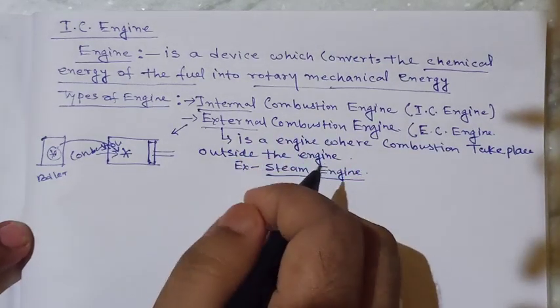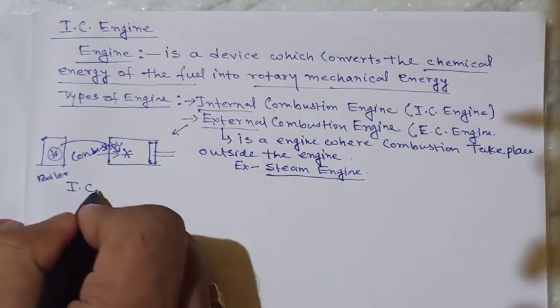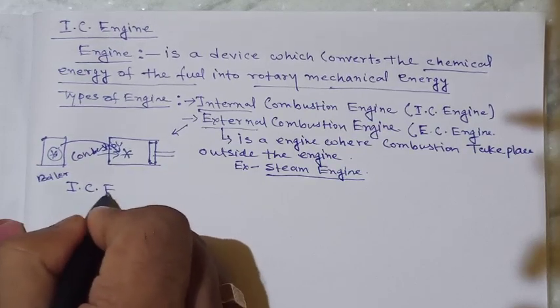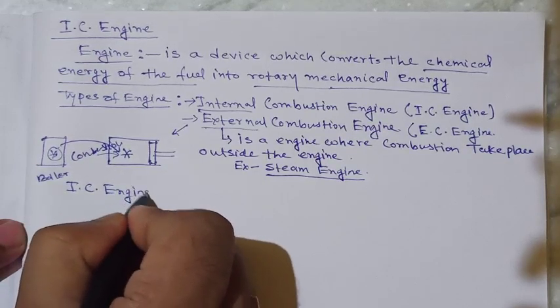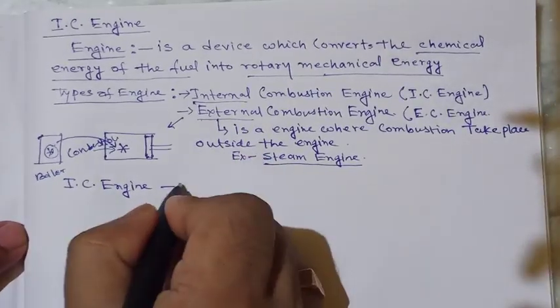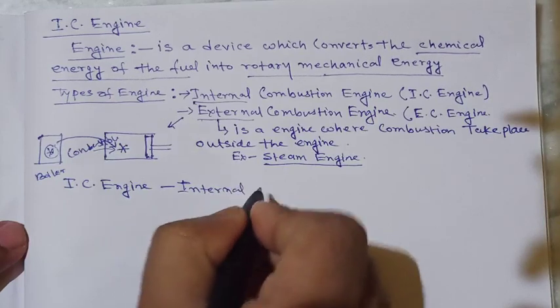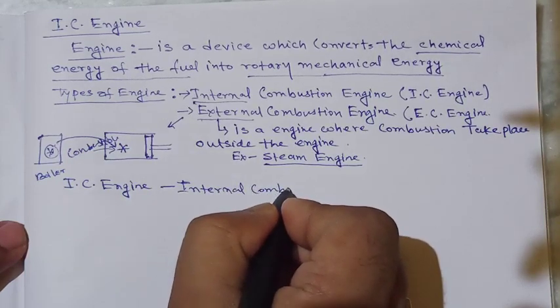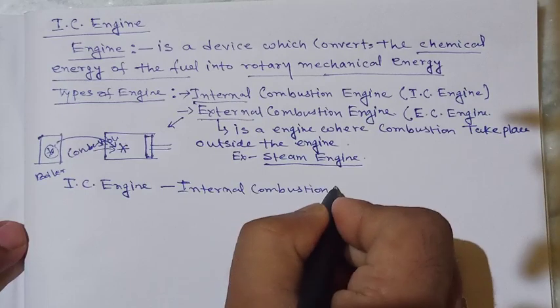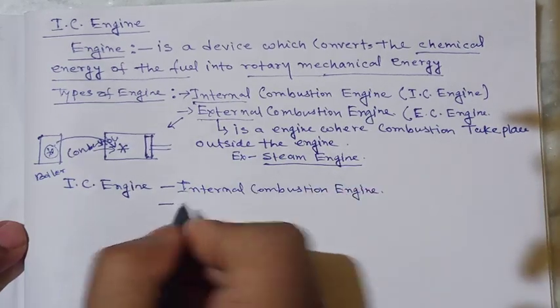Now I am going to the internal combustion engine, the IC engine. What is this engine?